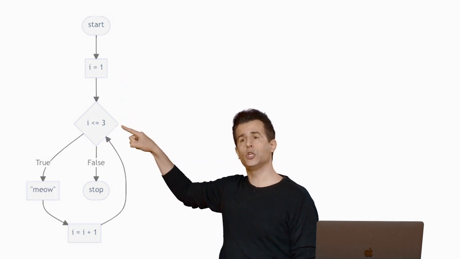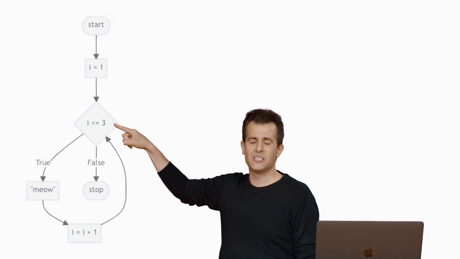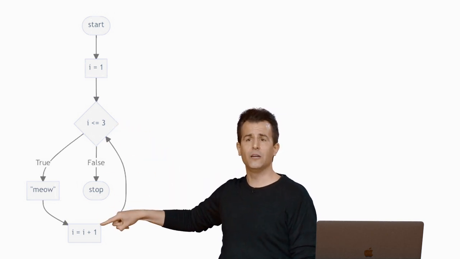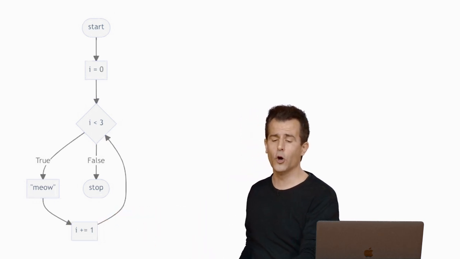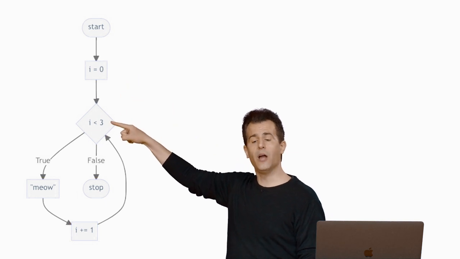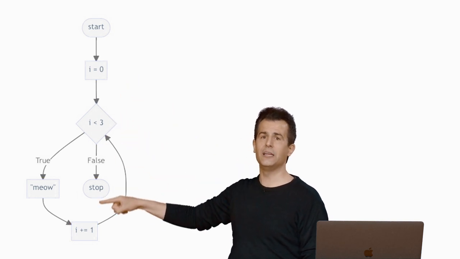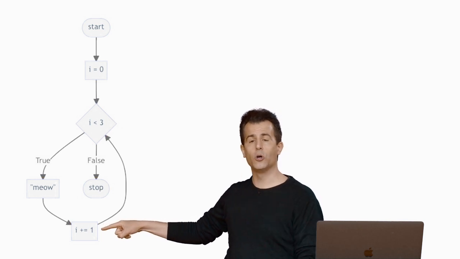It changed our question to check is I less than or equal to 3. But then everything else was the same except for the counting, which is now plus instead of minus. And then we refined it a little bit further by counting now from 0 up to, but not through 3. And we tightened up this code by incrementing I using the slightly more succinct syntax.